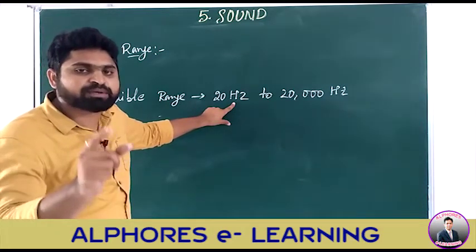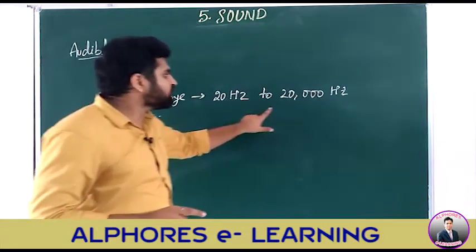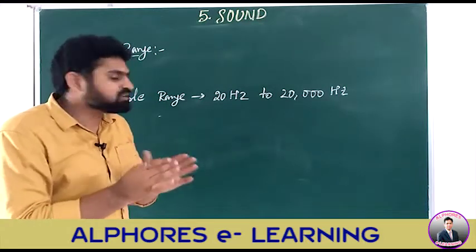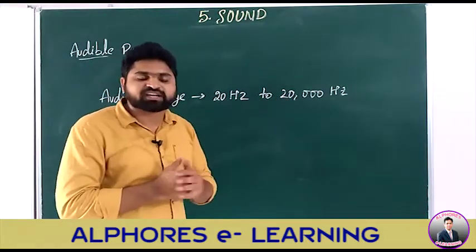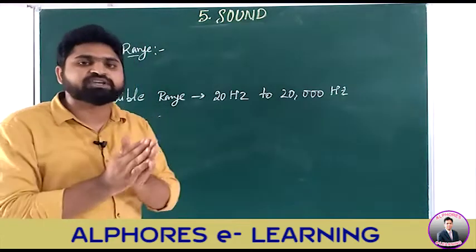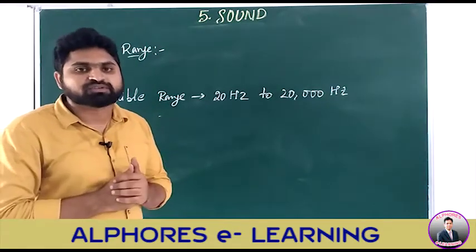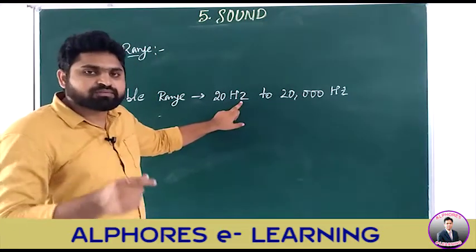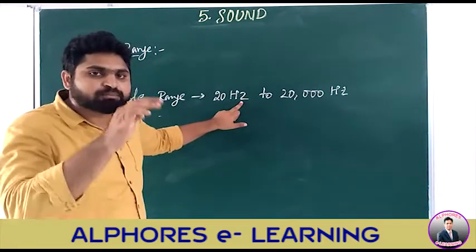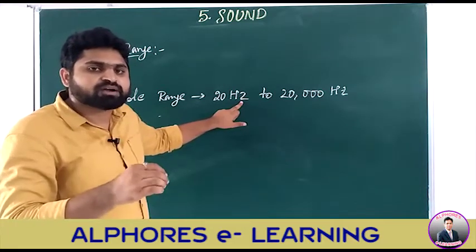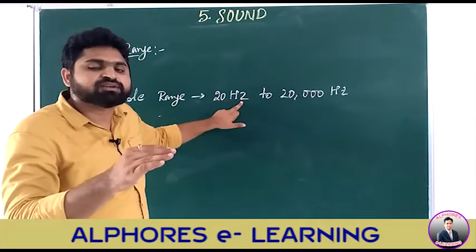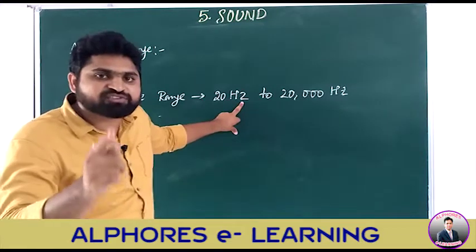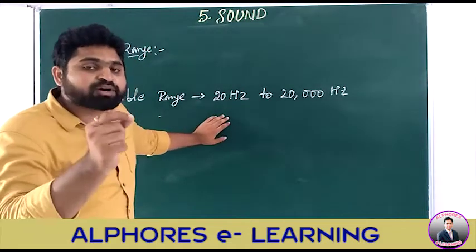So the frequency should be minimum 20 Hz and maximum 20,000 Hz. If the frequency is between 20 Hz and 20,000 Hz, then only normal human beings are able to hear the sounds. One more time, children, I'll explain. What is the meaning of 20 Hz? We are applying force on a body. That body is set into vibration and it makes 20 vibrations in 1 second.